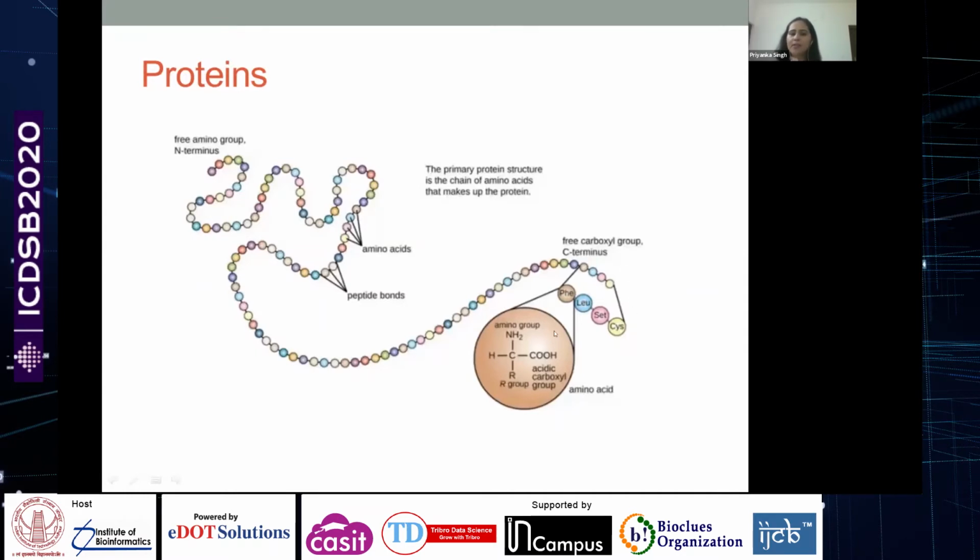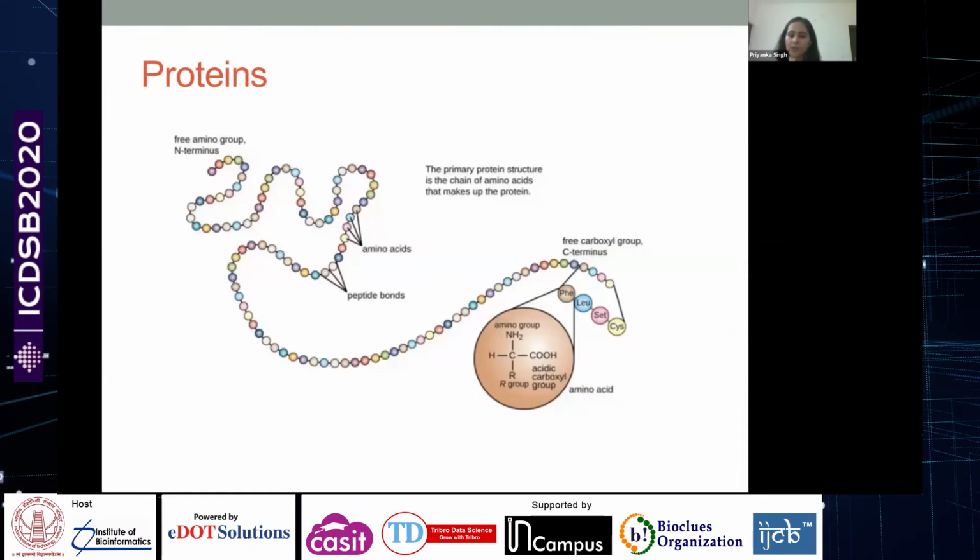This is the basic structure of the amino acids which form these proteins. They have an amino group and a carboxyl group. These carboxyl and amino groups are involved in peptide bond formation. There's a hydrogen atom, and there is a side group, which is called the R group. Different amino acids are also categorized depending upon the kind of side chain they have.